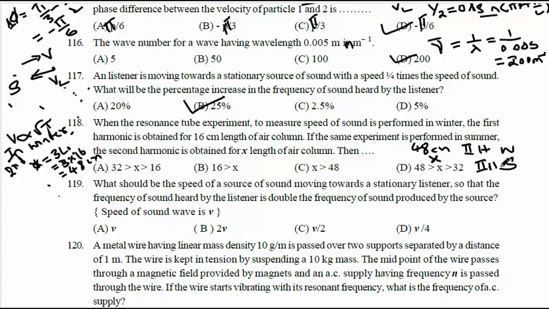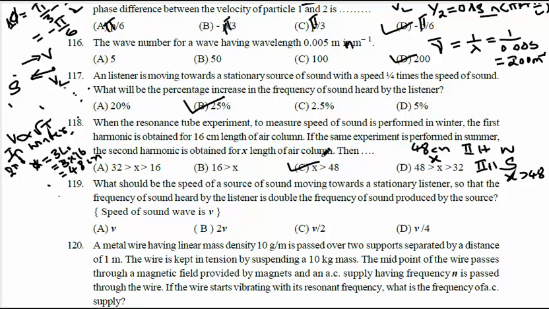Winter 48 is more, or summer x is greater. So if from winter to summer the temperature has increased, then definitely the length also increases because the velocity of sound has increased. Means x should be definitely greater than 48. Means option C is correct.